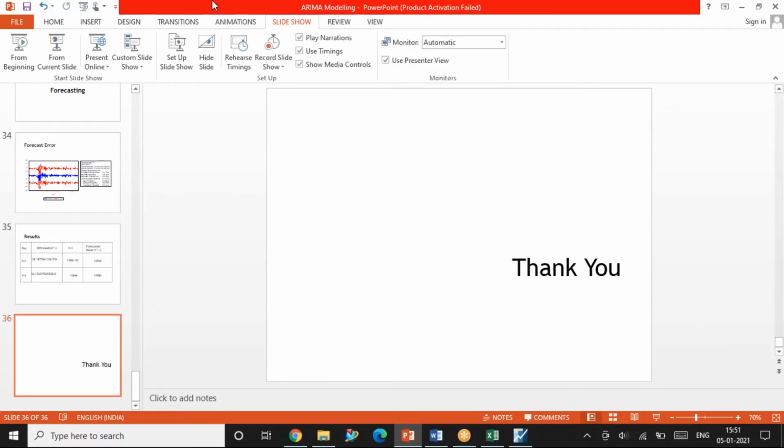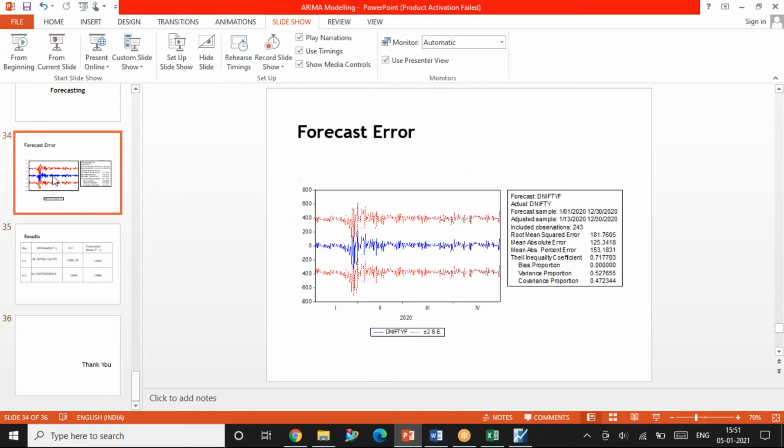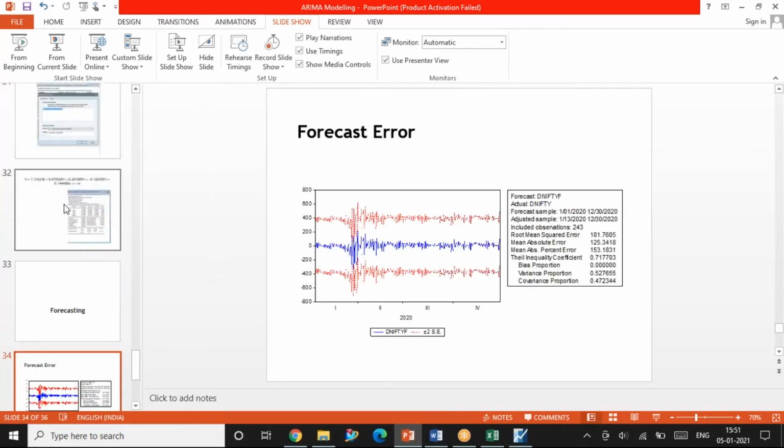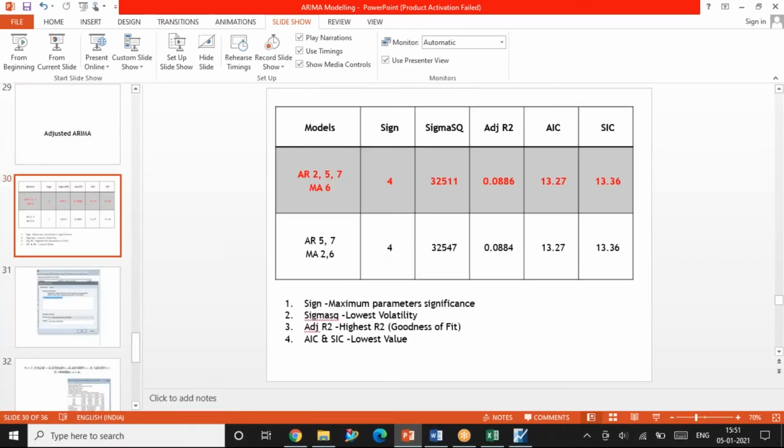And I wanted to tell you one more thing. If you look at the results here, you may ask me, the R-square value is somewhere around 10%. The adjusted R-square is 0.08 and the R-square was around 10%. How do we tell that this model is a good model for forecasting?